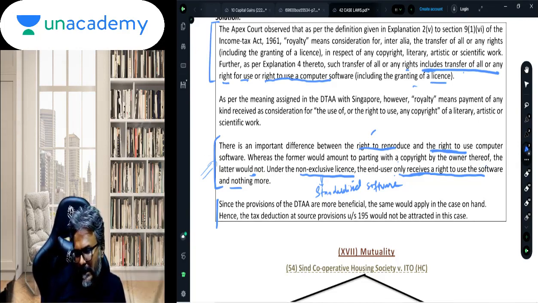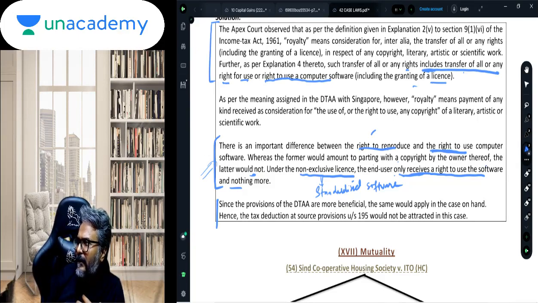Exactly, students. So payment for right to use cannot be considered as a royalty because this is not parting any right of the owner in that particular software, and hence such particular consideration paid primarily cannot be considered as a payment for royalty.